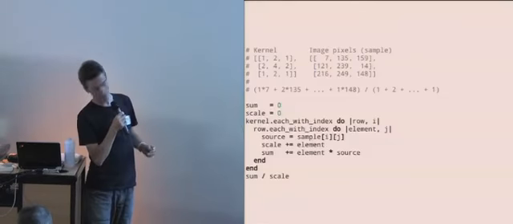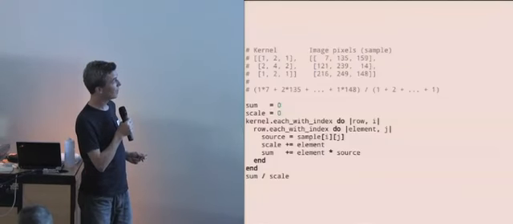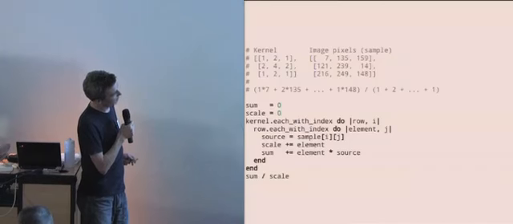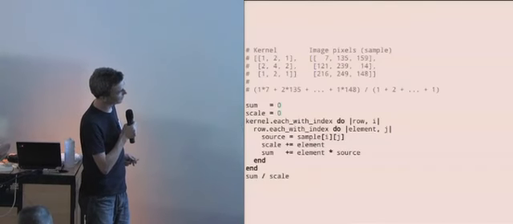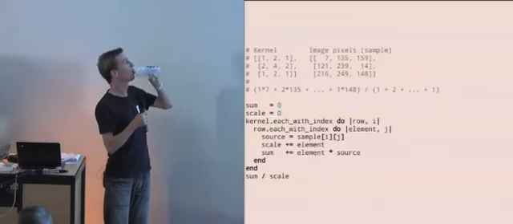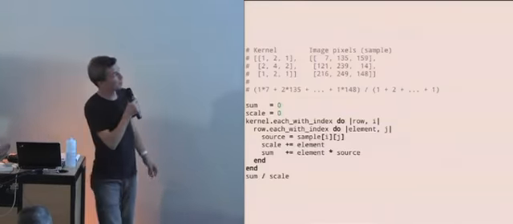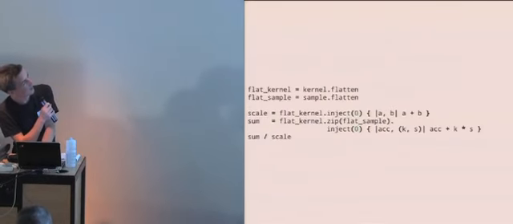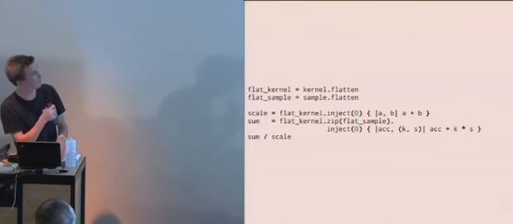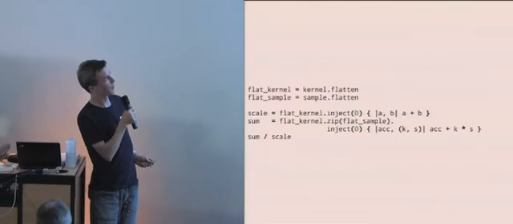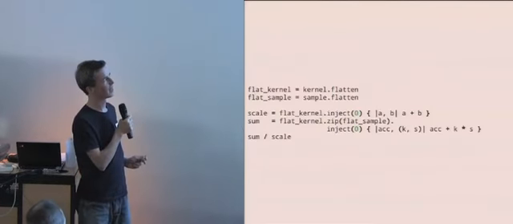So a naive implementation of that would be something like this. Start off with our sum, start with our scale at 0, iterate over the rows, iterate over the elements, find the value at each point, then add the two things, and finally return a value. So the first insight we should have here is that we could make it simpler if these were not nested arrays. If we flatten them, we could do something with inject. And if you do inject with plus, it gives you the sum. In fact, if you're using ActiveSupport, you could just do .sum there. It's not in Ruby as standard.